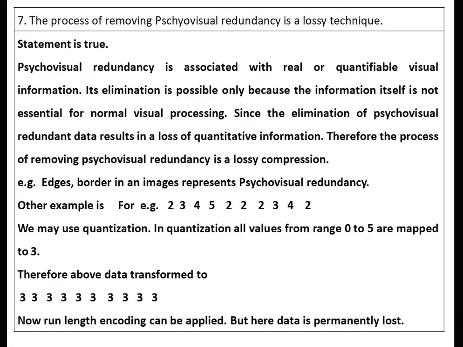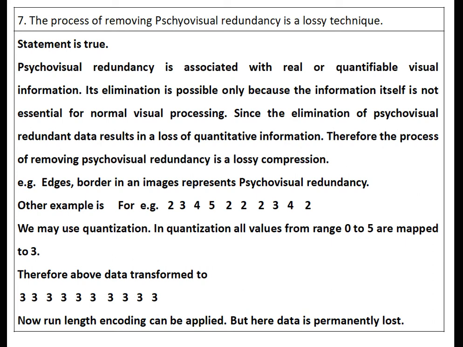For example, edges and borders in an image represent the psychovisual redundancy. Therefore, during the compression, since psychovisual redundancy is present generally at edges and borders, a percentage of these values is removed from the input image. Therefore, after compression, we can see that the image gets disturbed or the quality is degraded across the edges and borders in an image.